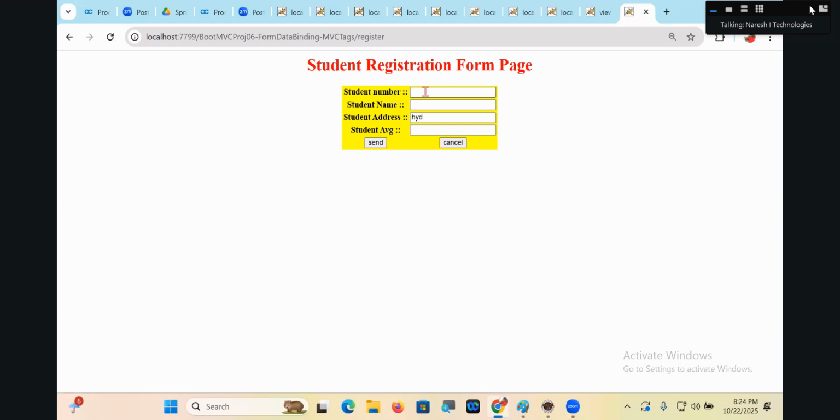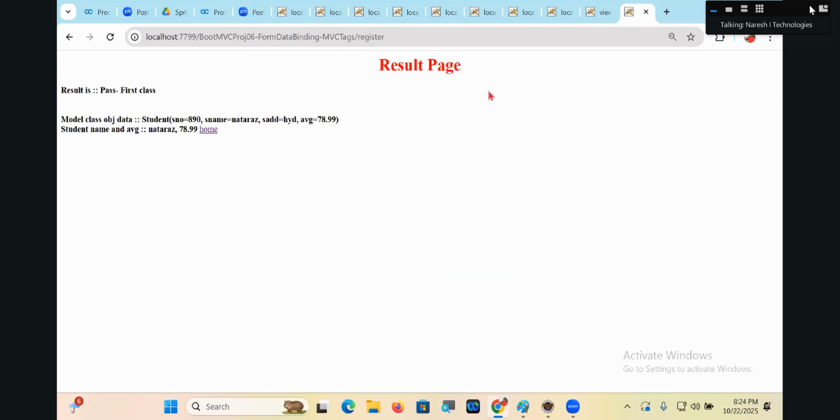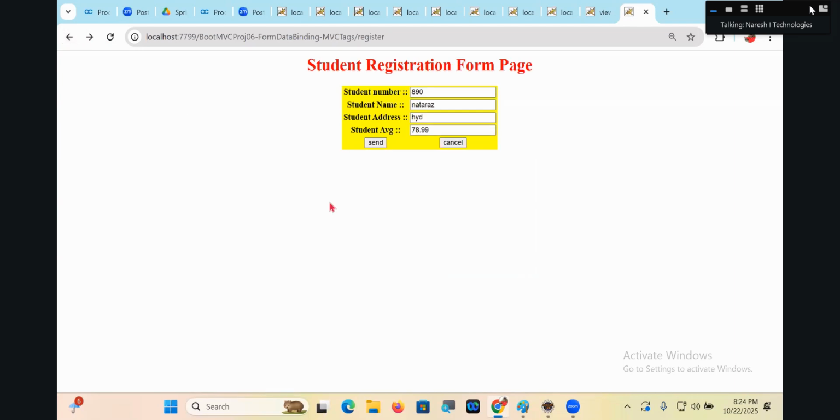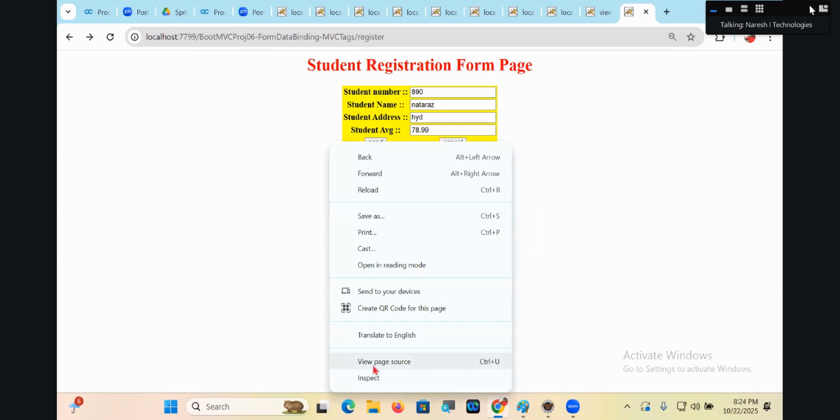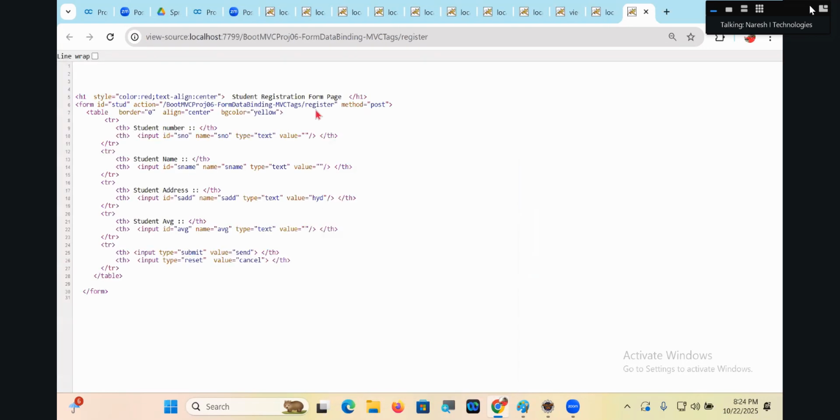Register student. Click on send. Are we getting it or not? Is there any disturbance, guys? No. Look at the form page. Though I have not given the action attribute, what is it still taking? Register at the end, or not there.